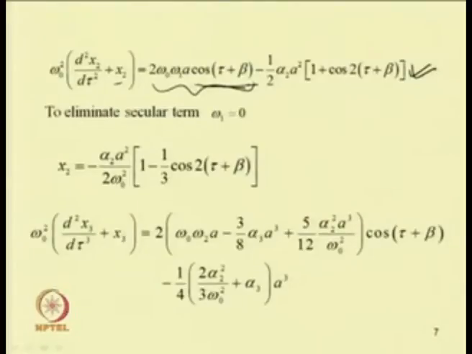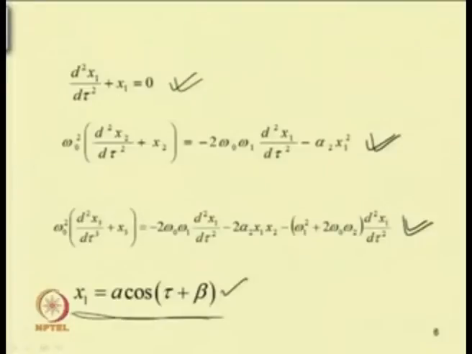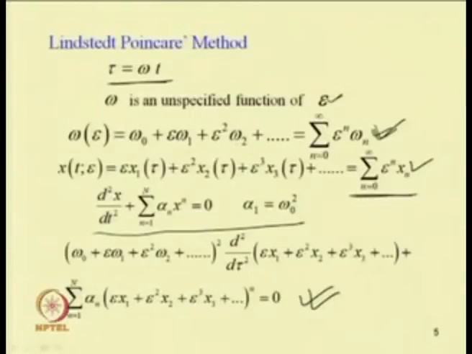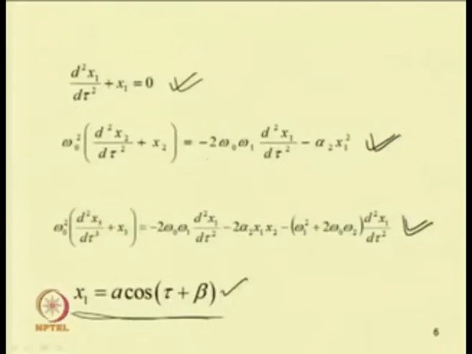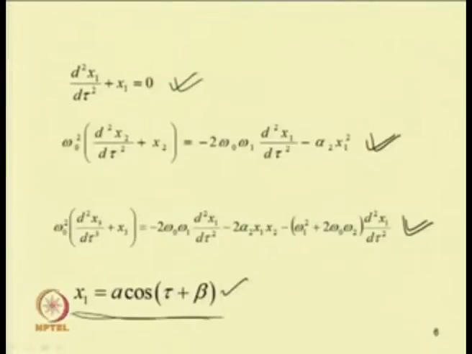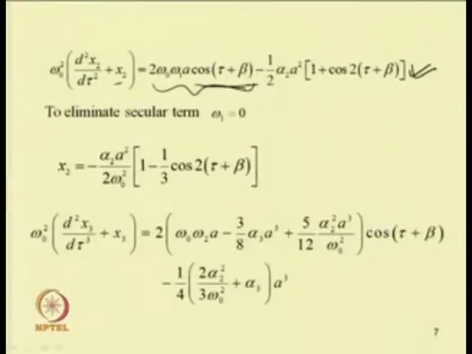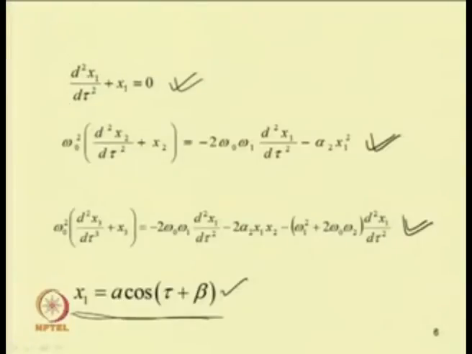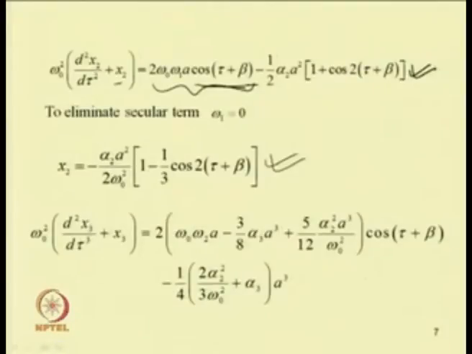So by eliminating the secular terms, we get these functions, that is omega 1, omega 2 and higher order omega. In this case we got omega 1 equal to 0. Similarly, by putting omega 1 equal to 0, we got the expression for x 2. By putting the expressions for x 1 and x 2 in the third equation, we can get this expression.